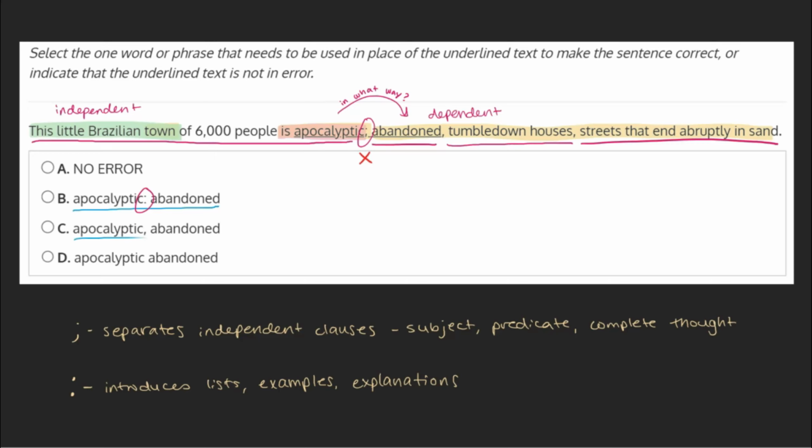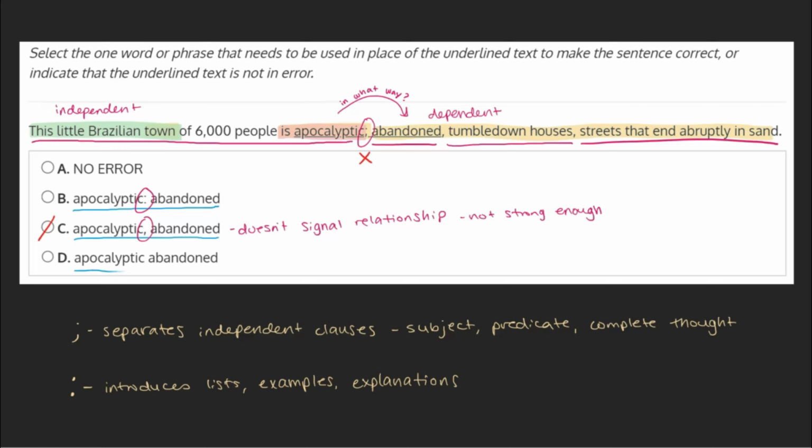C. Apocalyptic, abandoned. This choice uses a comma to separate these two adjectives. However, the comma doesn't clearly signal the relationship between the two parts of the sentence. As we discussed in the previous choice, apocalyptic describes the town, and the following adjectives serve to describe in what ways exactly the town is apocalyptic. This being the case, a comma isn't strong enough here, and this choice can be marked as incorrect.